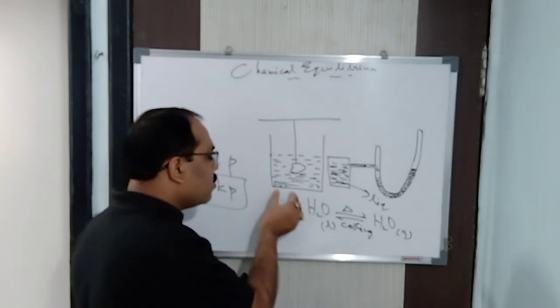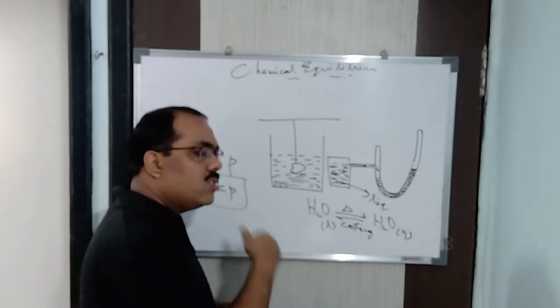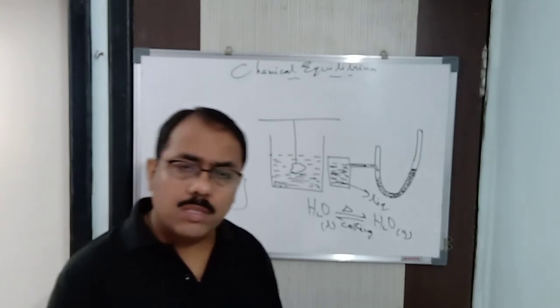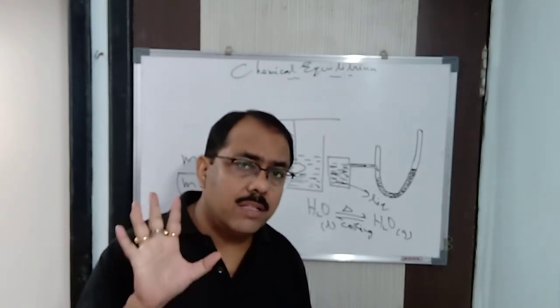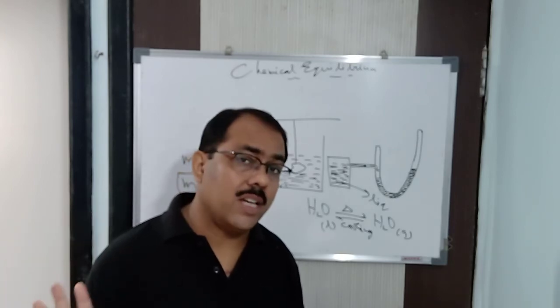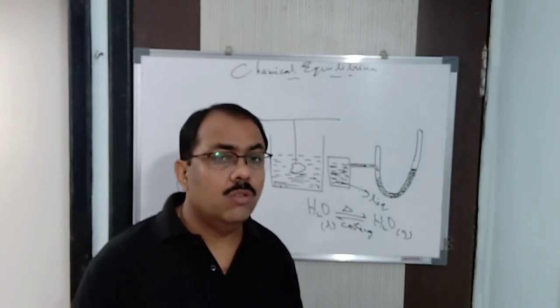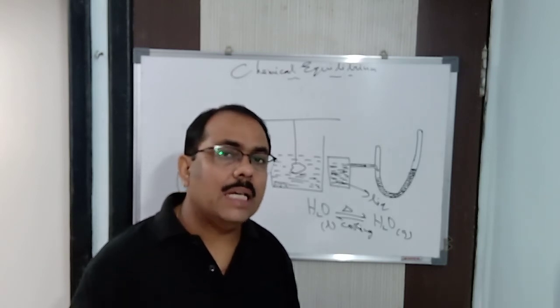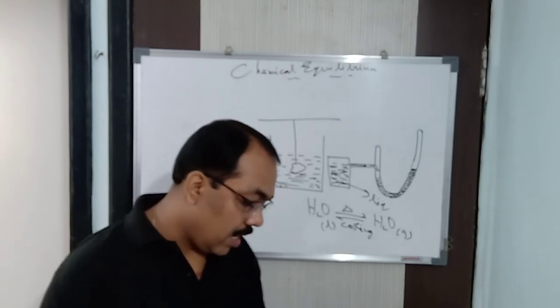So that extra sugar comes out. This process will continue for any length of time. But remember, it is a very, very slow process. It seems to us that the reaction is static, because who is going to wait for that time? But it is always dynamic in nature, not static.